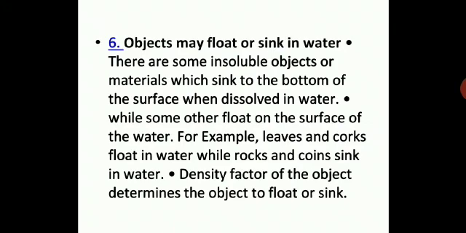There are some insoluble objects or materials which sink to the bottom when put in water, while others float on the surface of the water. So some float and some sink. Why? We will see examples here. Leaves and corks are very light and float in water, while rocks and coins sink in water because they have a very high density. Now let us see what actually happened with them.